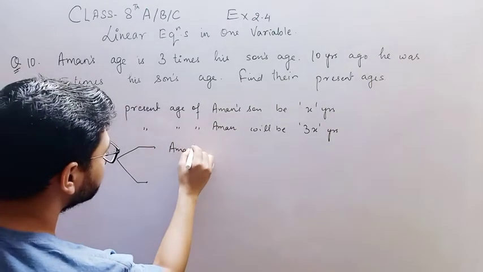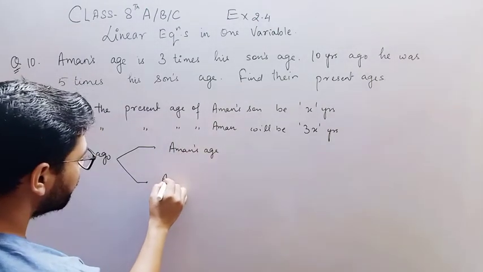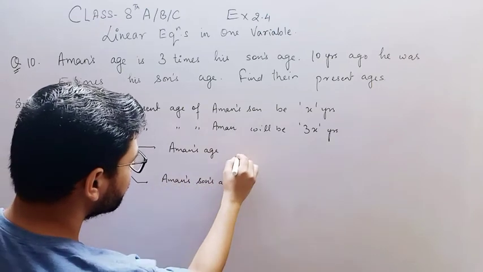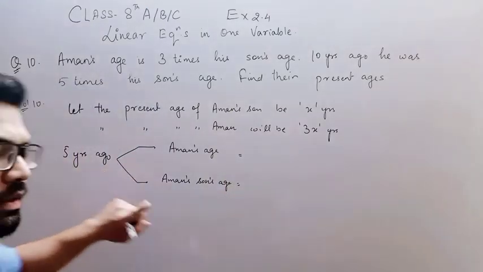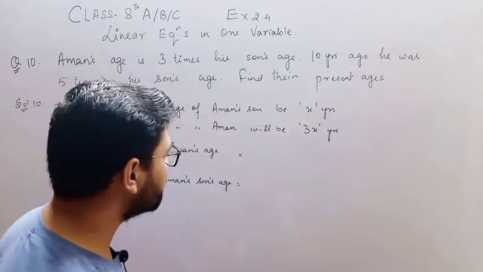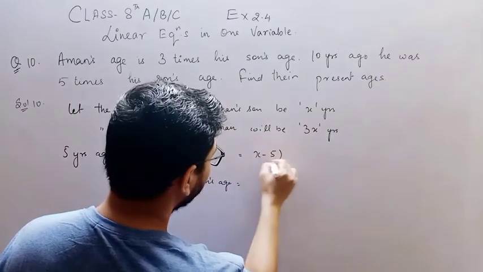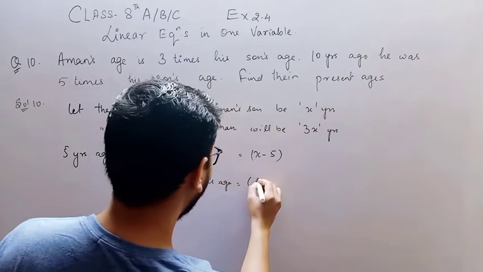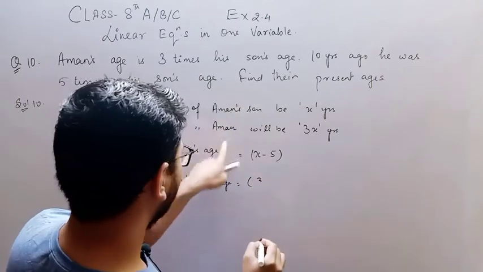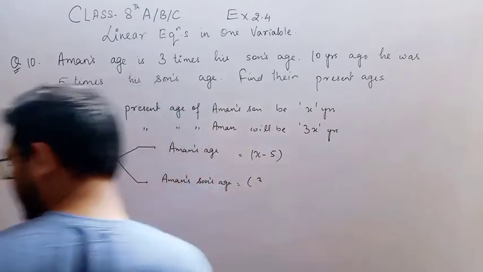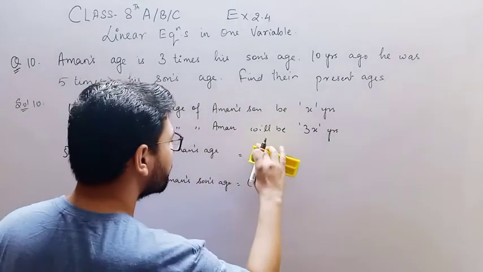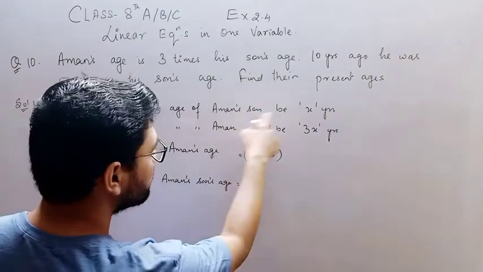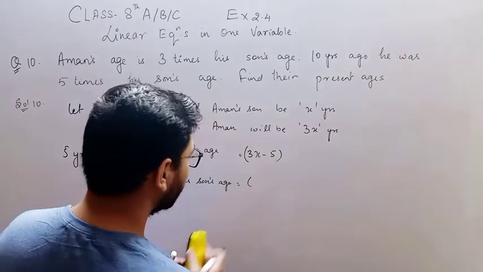Aman's age is 3x, not x, and Aman's son's age is x minus 5.